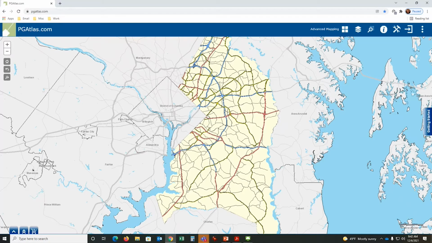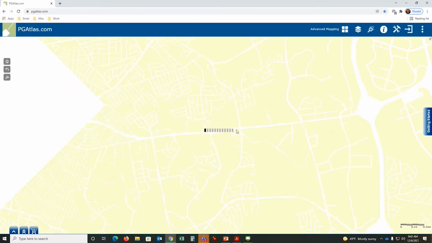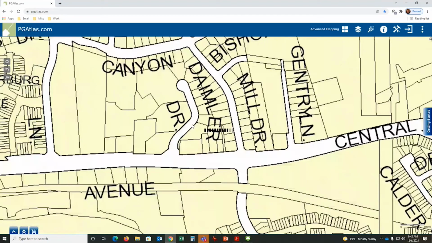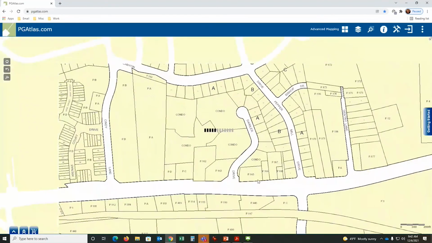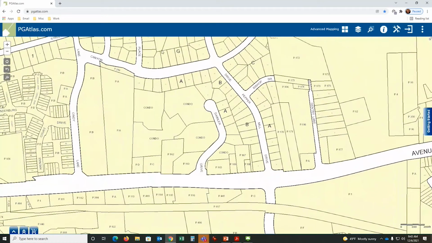So what I'm going to do here is zoom into an area for just general information. I want to zoom into this area here and try to explain what we're looking at. Now, these property lines are all maintained by the Planning Department in Prince George's County. It's important to understand how those lines were added.